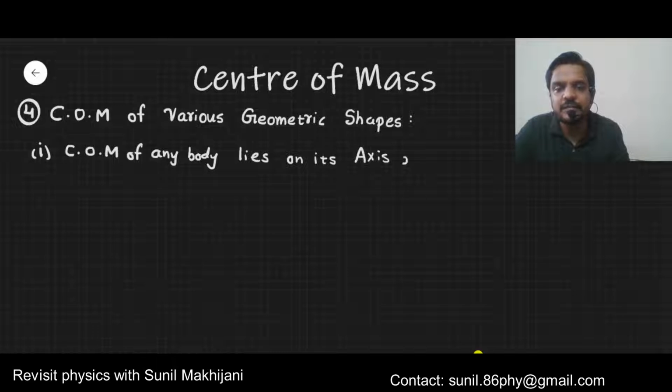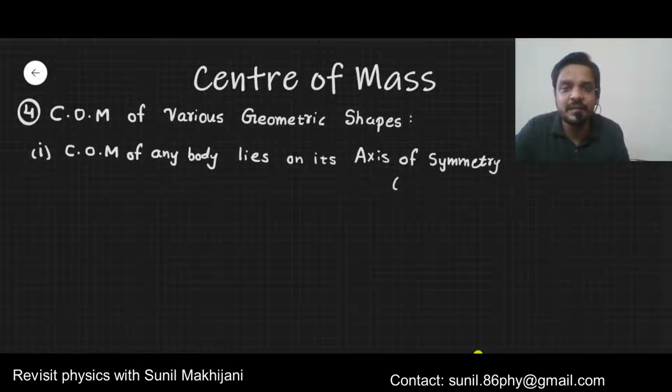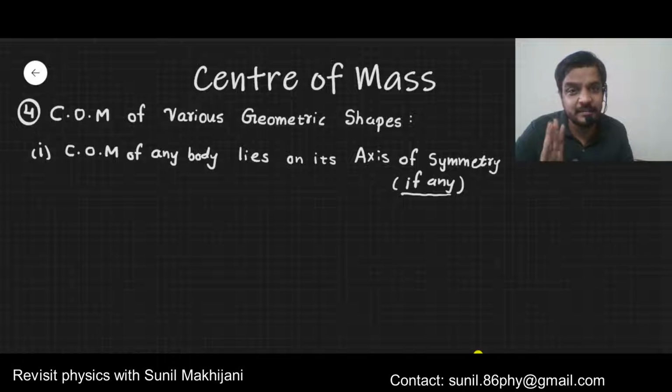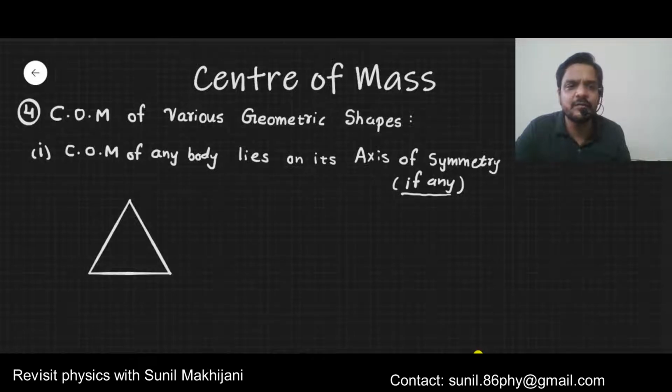It's a property of center of mass. But not every body has an axis of symmetry. If the body has an axis of symmetry, only then is this point valid. Remember this point. Using it we can find the center of mass of some regular objects.